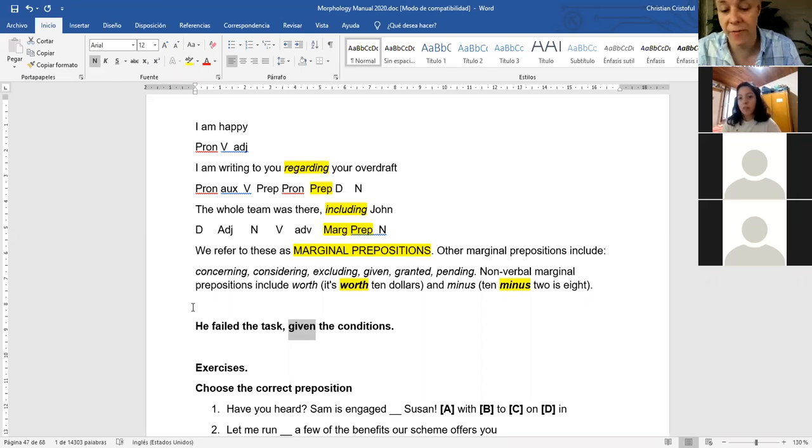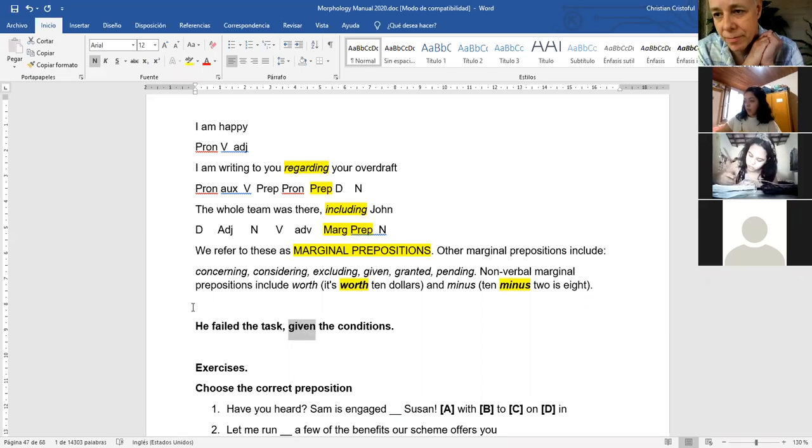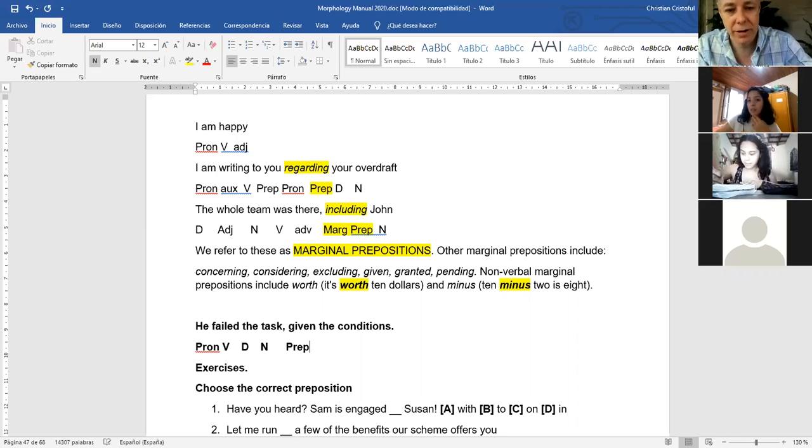The verb is failed. Okay. This is a preposition. Given the condition. Pronoun, verb, they determiner, noun, preposition, determiner, like this.